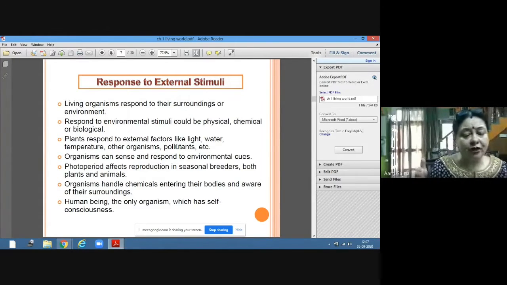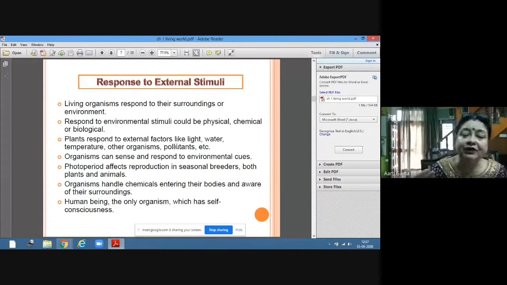What amount of light is available to the plant, and what is the duration of that light? That's why there are different plants for summers and different plants for winters, because of the growth, the quality, and the length of the light. That is called photoperiodism.